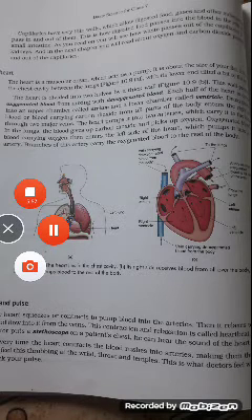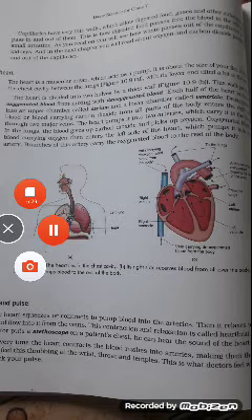This iron protein compound transports oxygen from the lungs to the tissues. RBC also transport carbon dioxide gas. WBC protects the body from infection and platelets help in the clotting of blood.